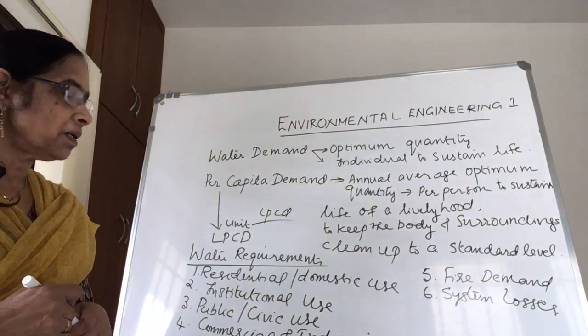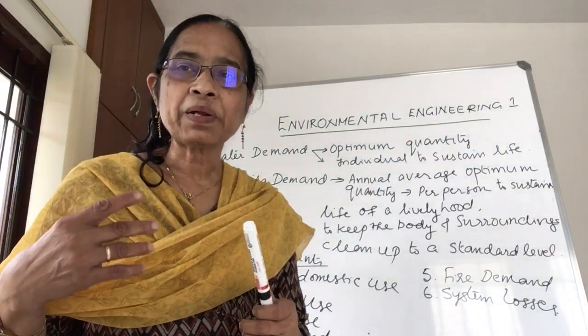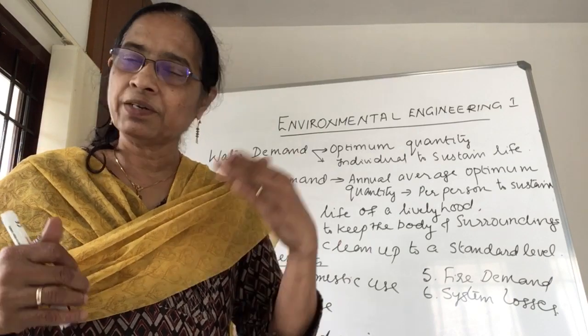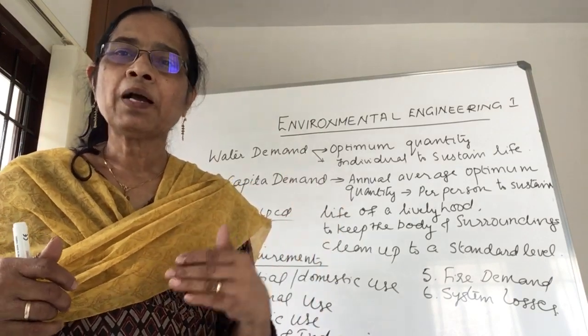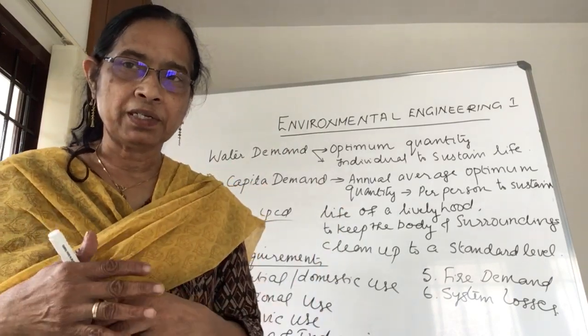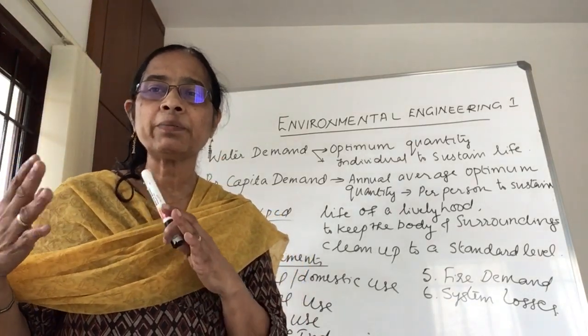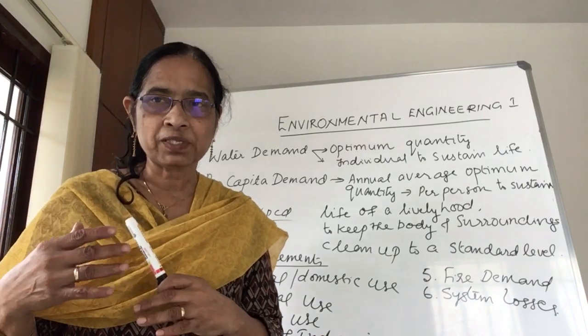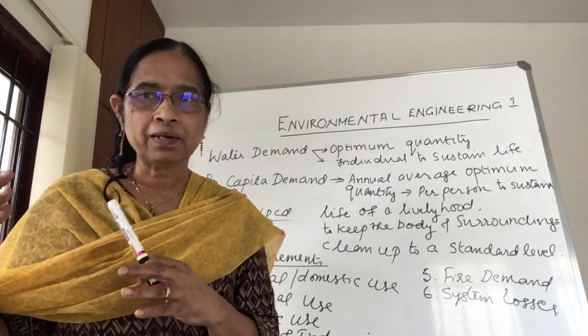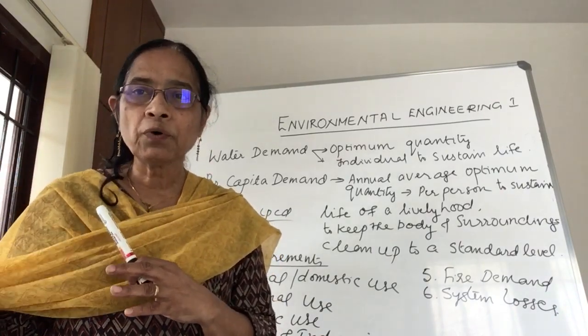And as I mentioned, this per capita demand varies from place to place and from community to community. When the government is providing some water supply facility, they have to maintain a standard value for uniform places.